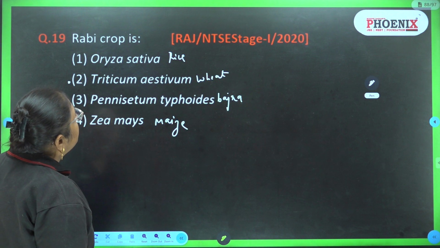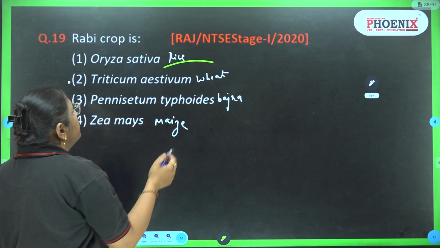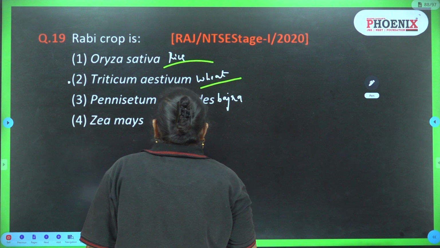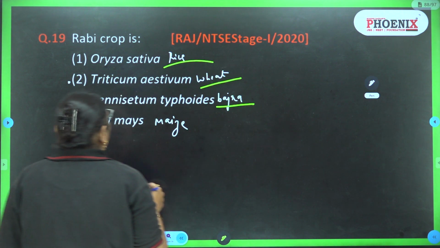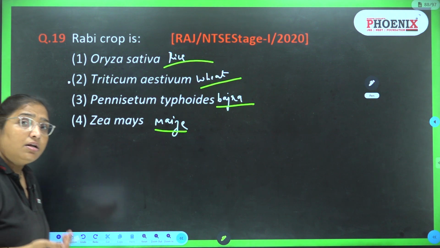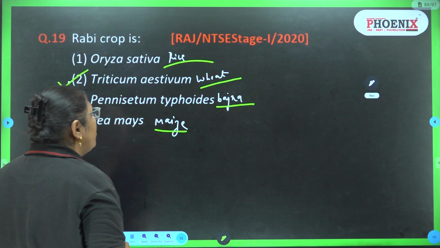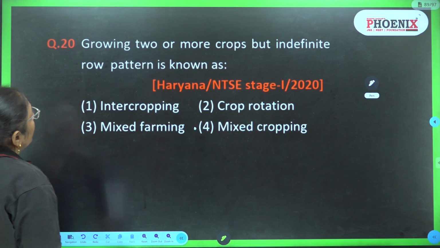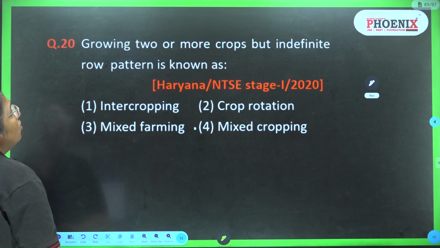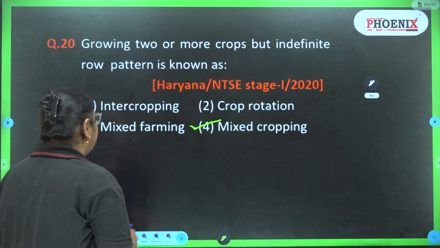Rabi crop: Oryza sativa is rice. Triticum aestivum is wheat. Pennisetum typhoides is bajra, and maize is maize. So here it is asked which is the Rabi crop. The answer is wheat. Wheat is an example of a Rabi crop. Question number 20. Growing two or more crops in an indefinite row pattern is known as mixed cropping.